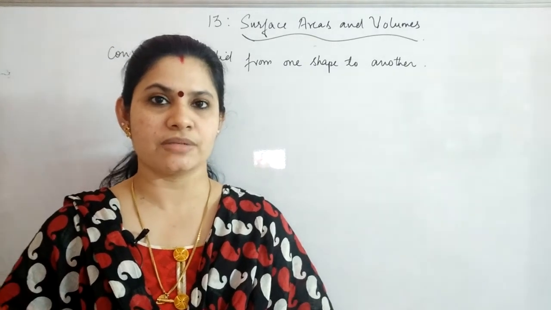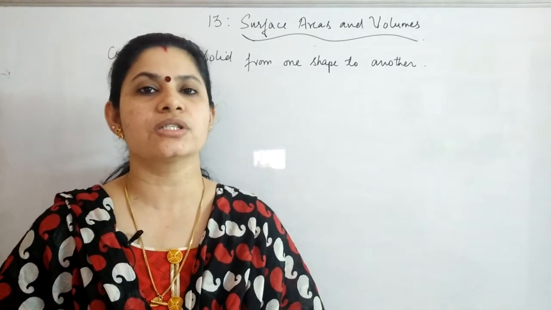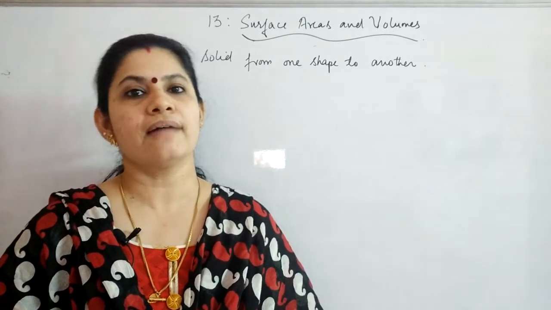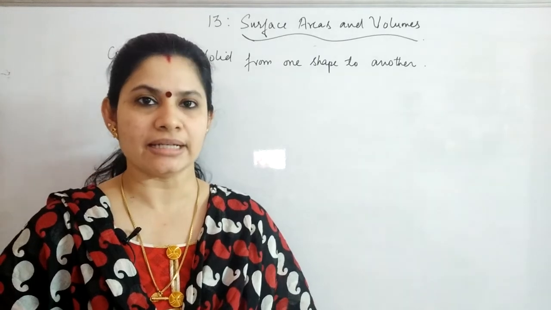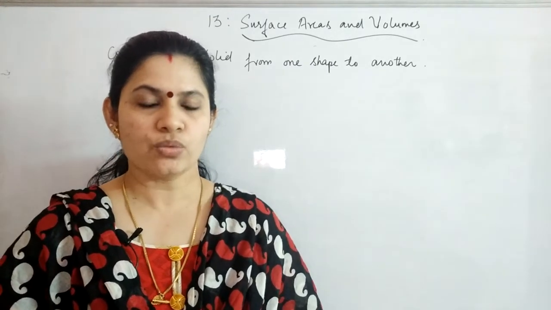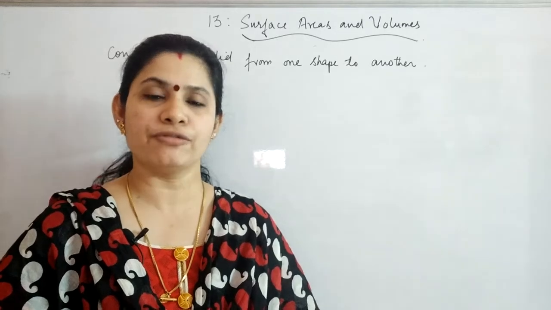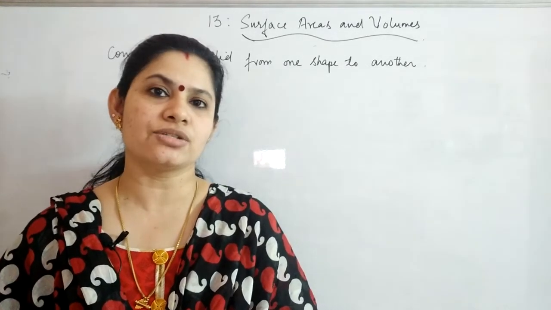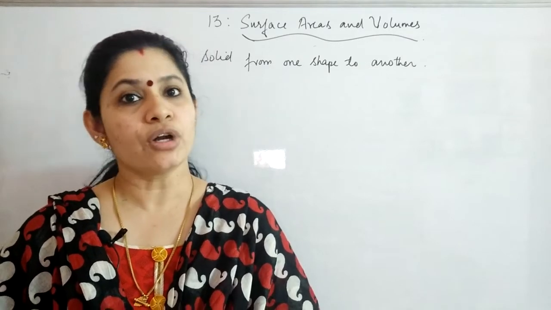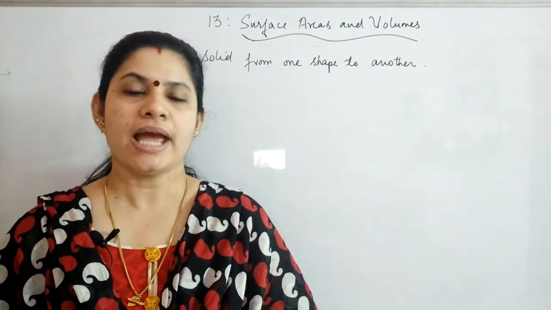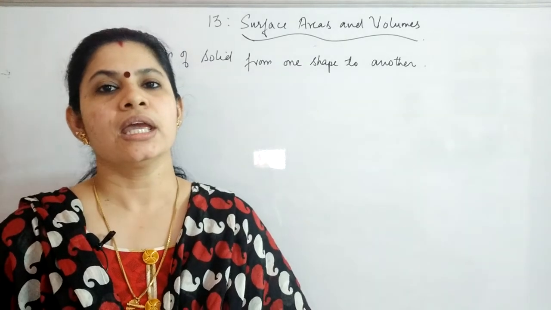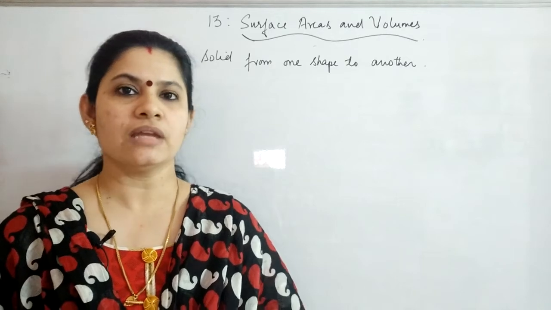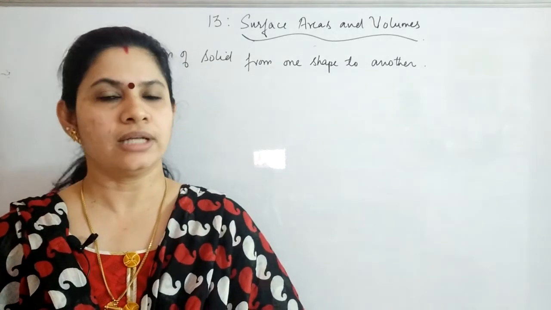But the main concept is the volume of the solid is not changed, is not altered. That means suppose I have a cylinder which is being melted and made into a cone. So what was the volume of the cylinder before melting will be the same as when it has been melted and recasted into another shape, that is cone. The volume will remain the same, and that is the thing which we are using in problem solving of the next exercise 13.3, in which you have this conversion type problems.